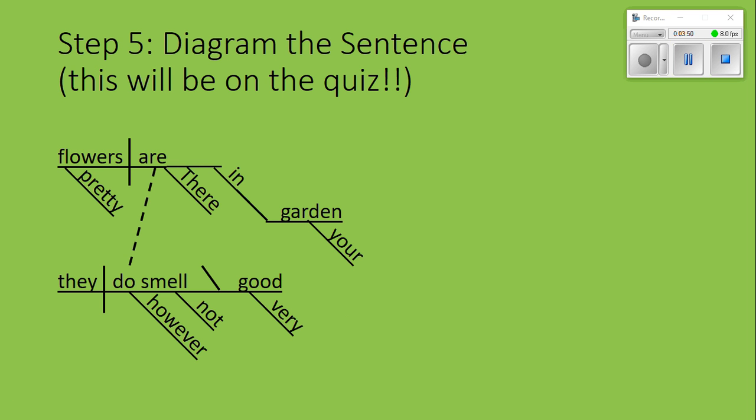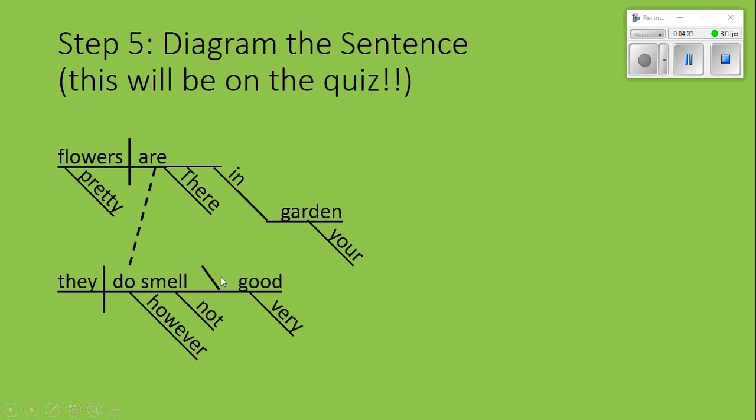And then diagramming. We are going to have some diagramming on this upcoming quiz. I'll go over it a little bit more in class, but you do need to make sure that you're able to diagram. So we have our subject here, and our subject here, and then we have our verb here, and our verb with our helping verb here. This line is connecting the 2 parts because of that conjunctive adverb, which is here, however. We have adverbs, adjectives, they always go under on the line. So they're going to go under here. And then we have a prepositional phrase.